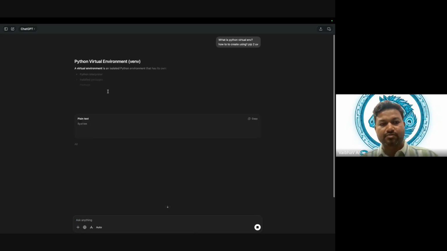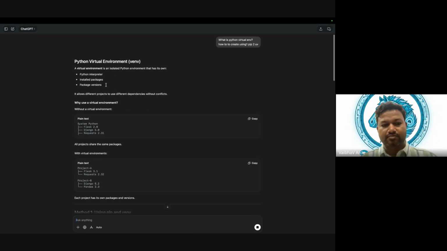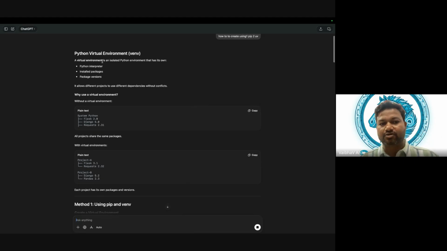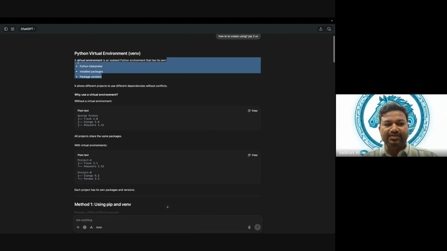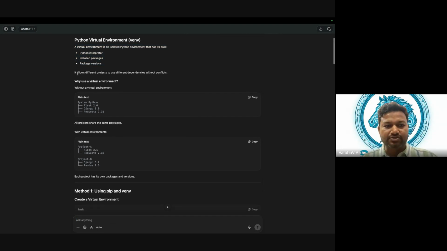So what is a Python virtual environment, and how to create it using one, pip, and second, UV. Okay, so what it says: a virtual environment is an isolated Python environment that has its own Python interpreter, installed packages, and package versions. If this does not make sense for you, it allows different projects to use different dependencies without conflicts.